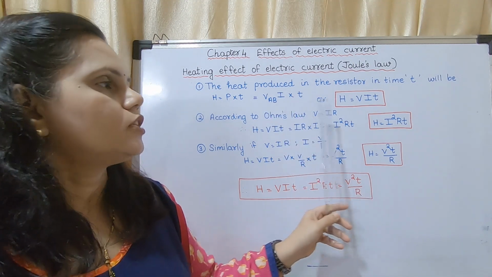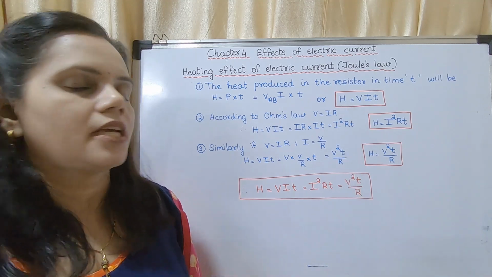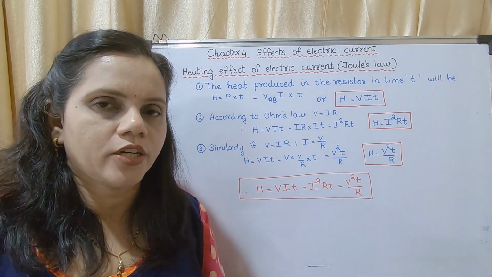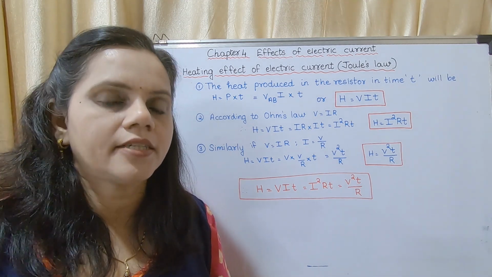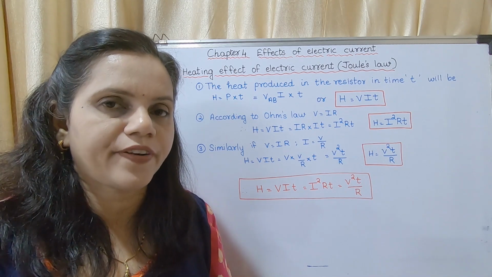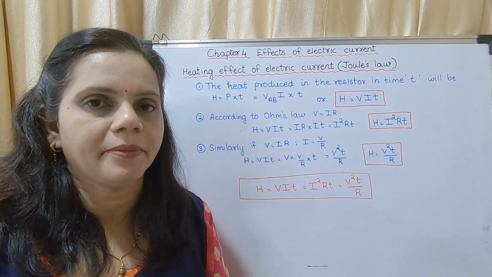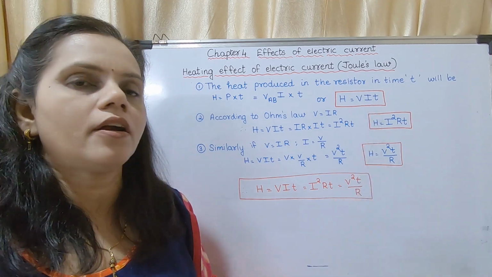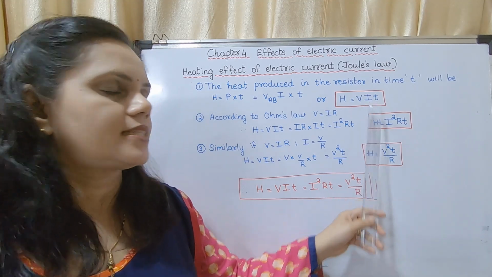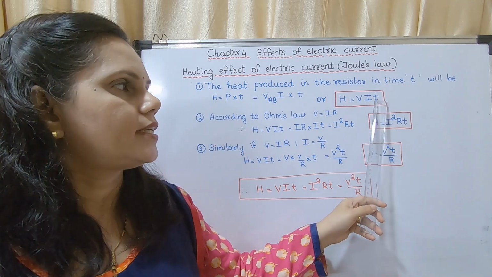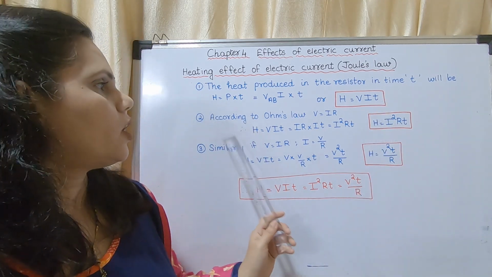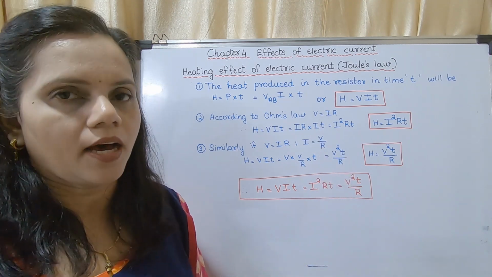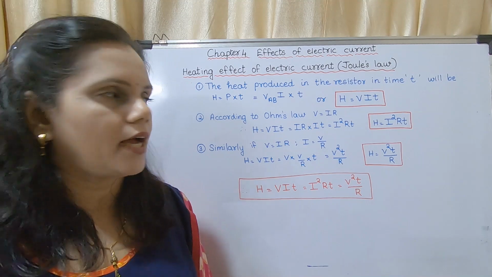VABI into T. So the equation comes to H is equal to VIT, where H stands for heat produced, I stands for current, V stands for potential difference, and T stands for time. I repeat, H stands for heat produced, V stands for potential difference, I stands for current, and T stands for time. According to Ohm's law, we know that V is equal to IR.